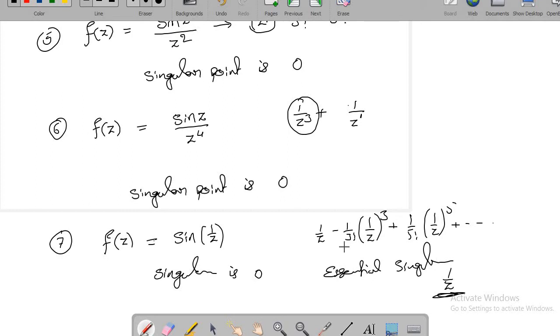If you write an expansion, what is the guarantee that this expansion sum will be equal to sine of 1 by z? So whenever you write an expansion, you should make sure about its validity, and also you should make sure about its convergence. Is it guaranteed that this sum will converge to sine 1 by z? If so, in which region is it convergent? Is it convergent for all z or for some particular z?